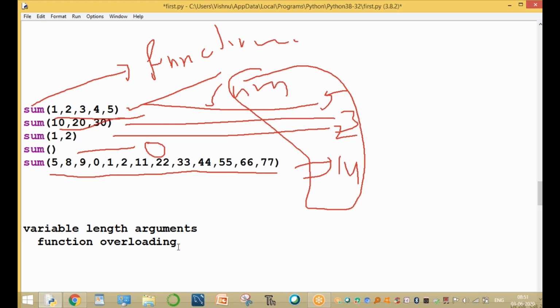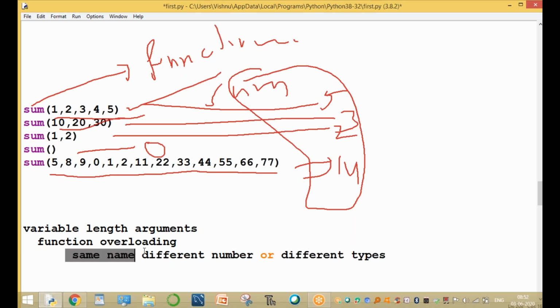What is function overloading, sir? Same name, different number of arguments, or different types of arguments. You can pass different data types also. This is called function overloading.